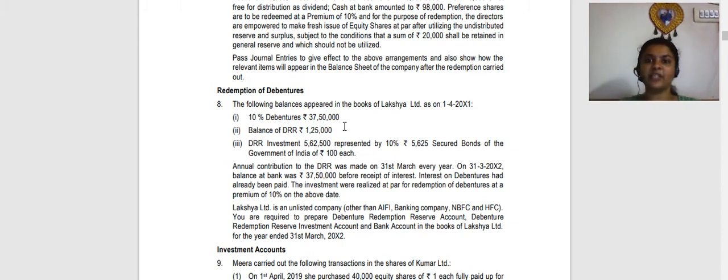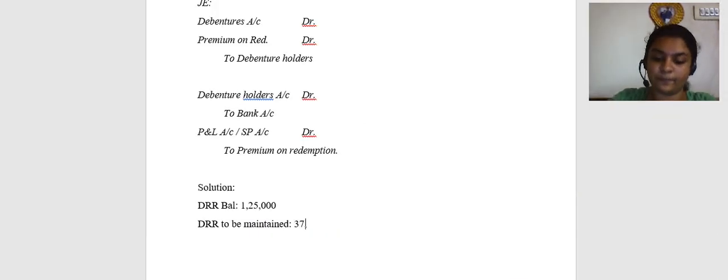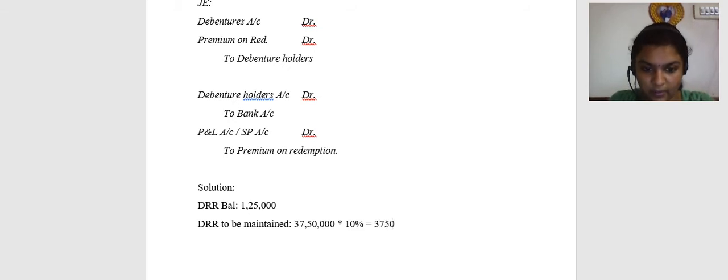The DRR balance to be maintained is a minimum of 10% of the debentures to be redeemed. Face value or outstanding value, maturity value? It is the face value. So I am going to take 37,50,000 into 10%, which will give you 3,75,000. So the value of DRR to be maintained is 3,75,000.